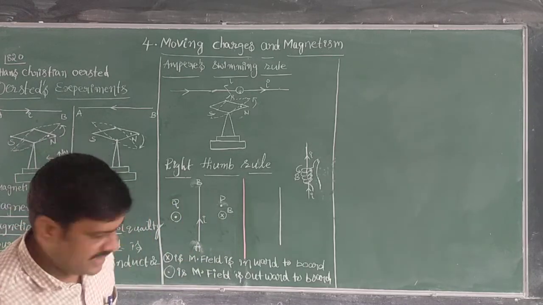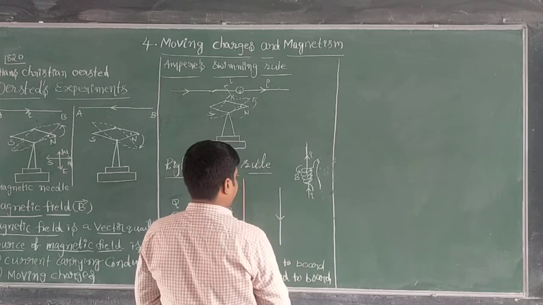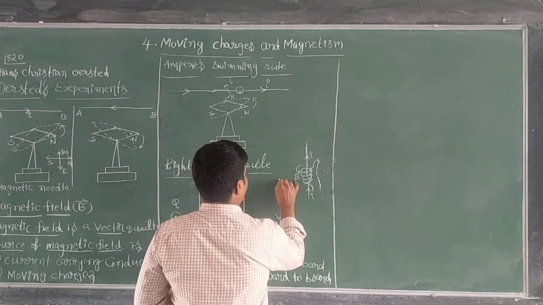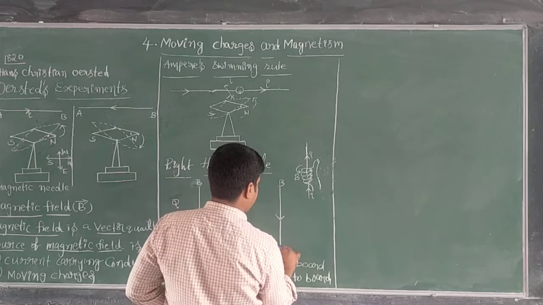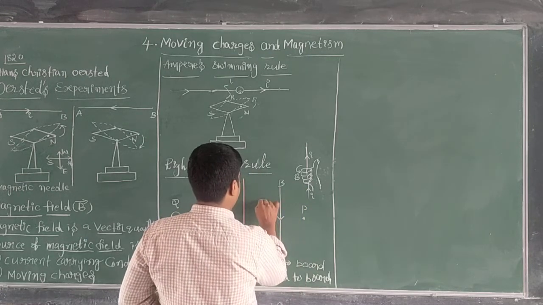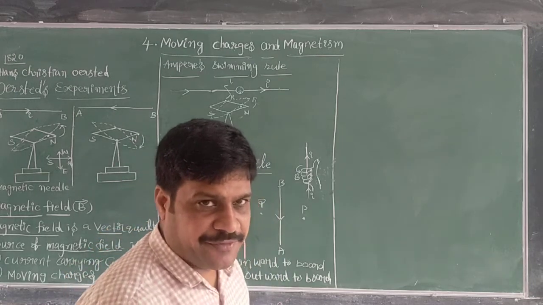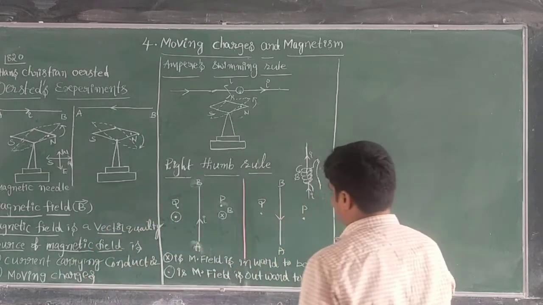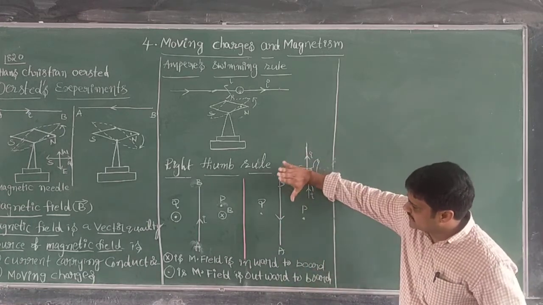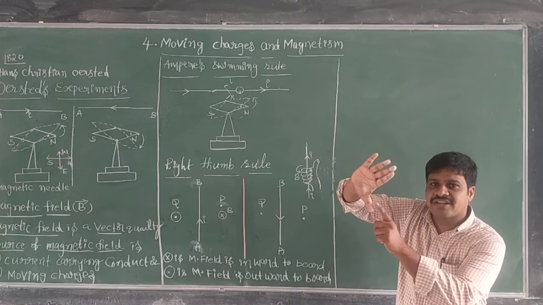Right. One more example I will see here. In this one, current is flowing from B to A. Once again, I am taking two regions. This is the P region and this is the Q region. In the P region, what is the direction of the magnetic field, and what is the direction of the magnetic field in Q? When current is flowing, I have taken the right hand and pointed my thumb in the direction in which current is flowing.